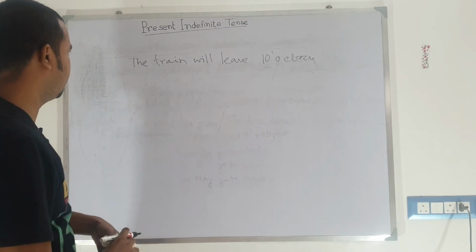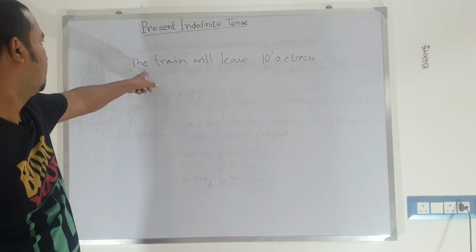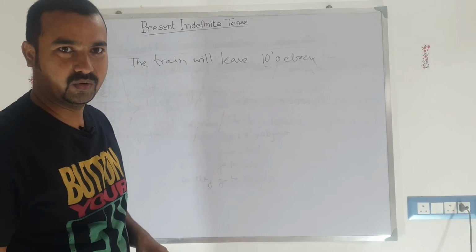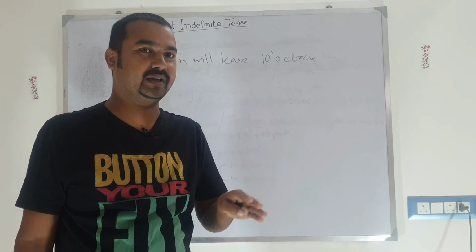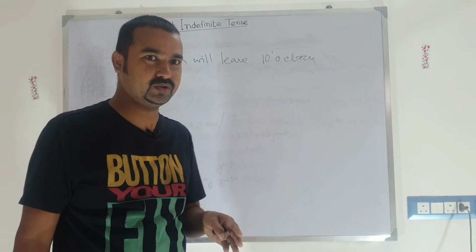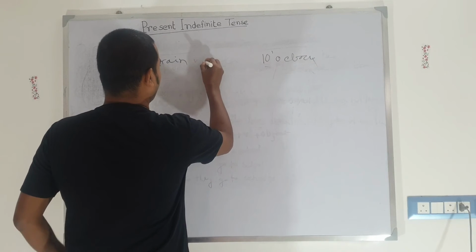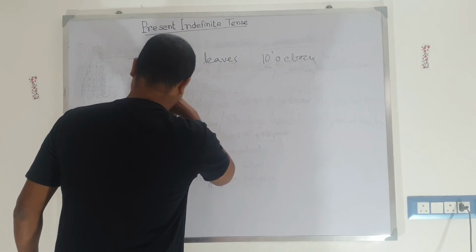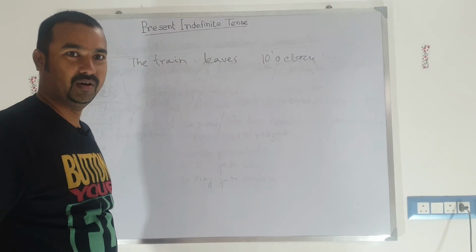So how can I write it? You can say this is a correct sentence, but it is not the best sentence: the train will leave at 10 a.m. in the morning. It is fixed, 90% or 100% fixed, if no accident or incident happens in the middle. So in this case we can use present indefinite tense. The train leaves at 10 o'clock. Leaves, because it is third person singular, and we do not use the future form of the verb.